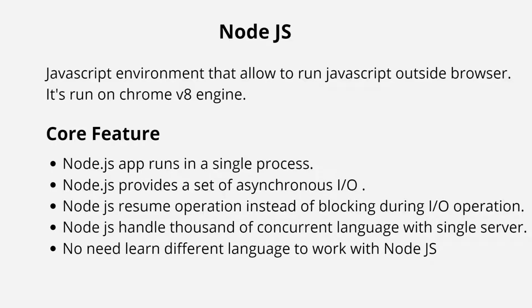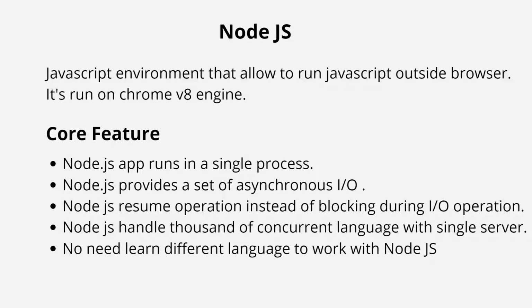Now Node.js provides a set of asynchronous I/O primitives, and that prevents JavaScript code from blocking, and libraries in Node.js are basically written using non-blocking paradigms.